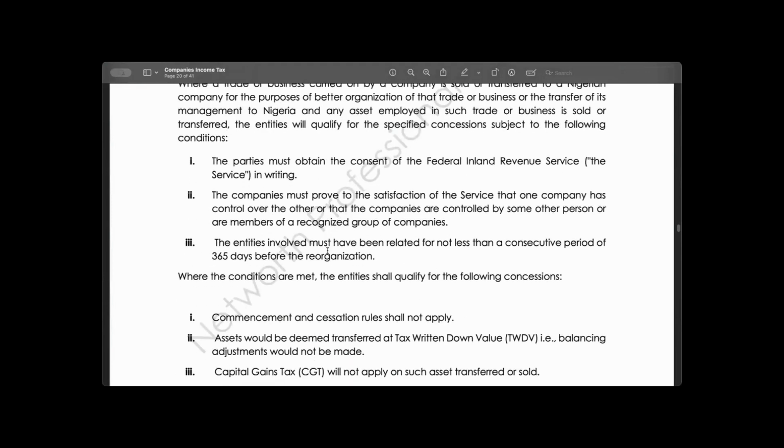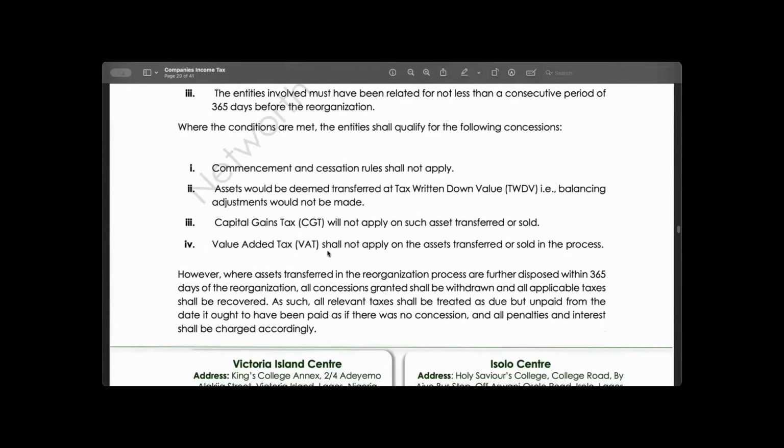Any question? Now, at times a company might want to be smart. You have transferred your assets, and we have given you a concession that this asset that you have transferred, you are not going to subject it to tax on your disposal. Capital gains tax will not arise. Value-added tax will not arise. This will only hold if the company did not dispose of the assets within 365 days of the company's acquisition of the assets. This is what we are saying.